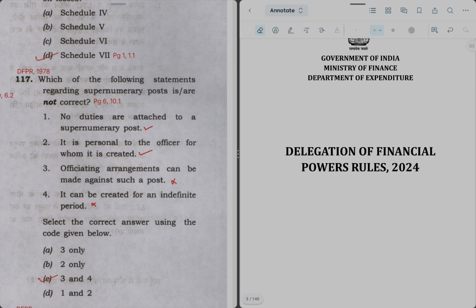Question 117 says which one of the following statements regarding supernumerary posts are incorrect. This is also in old DFPR. So statement 1 says no duties are attached to a supernumerary post. That is true. It is a shadow post. It is personal to the officer for whom it is created. Yes, जब तक जिस ऑफिसर के लिए वो पोस्ट क्रिएट की गई है उसी के लिए ही वो यूज़ की जाएगी. अगर वो ऑफिसर टर्मिनेट हो जाता है या उस पोस्ट को ख़त्म कर दिया जाता है तो सुपरन्यूमरी पोस्ट भी इमीडिएटली ख़त्म हो जाएगी. Officiating arrangements can be made against such a post. नहीं, आप कुछ अरेंजमेंट इस तरह का नहीं कर सकते हैं कि पोस्ट क्रिएट करके किसी को ऑफिशिएट करने के लिए वहाँ पे आपने बिठा दिया है.